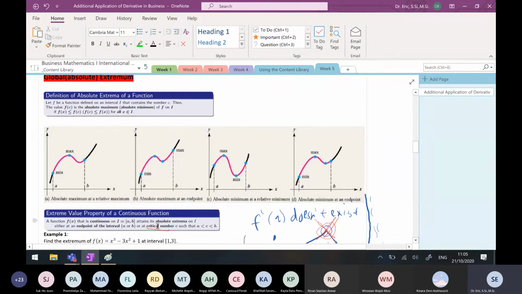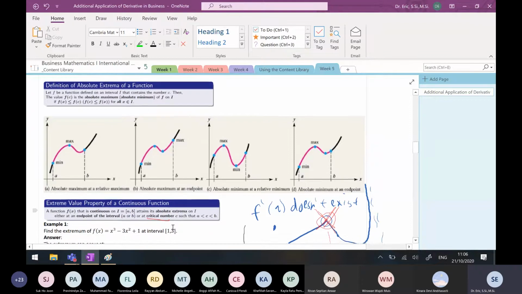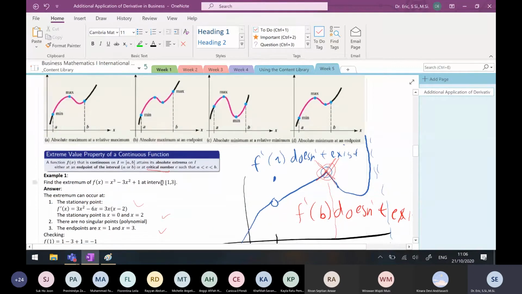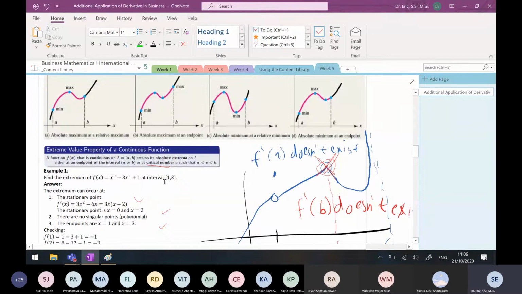What is a critical number? A critical number, or critical point, is either a singular point or a stationary point. A stationary point is a point x such that f prime x is equal to 0. And a singular point is a point x such that f prime, that is the derivative of f with respect to x, doesn't exist. And the endpoints: don't forget, you have to check them. Such as like this, if the stationary point is x equals 0, x equals 0 is not included because we just have to look at the interval 1 and 3.